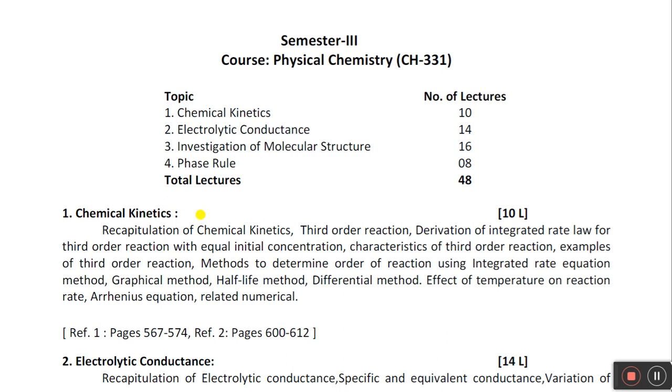What is meant by rate of a chemical reaction, rate law, concentration, the unit of rate, the order, what is meant by molecularity, the difference between order and molecularity, then zero order reaction, first order reaction. Up to this we have seen in the 12th science.